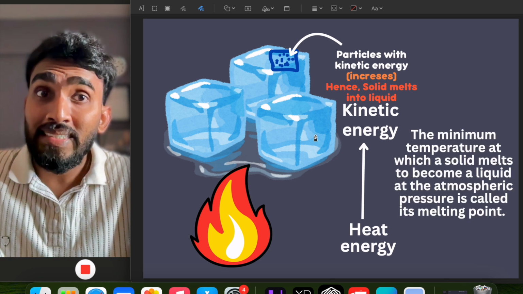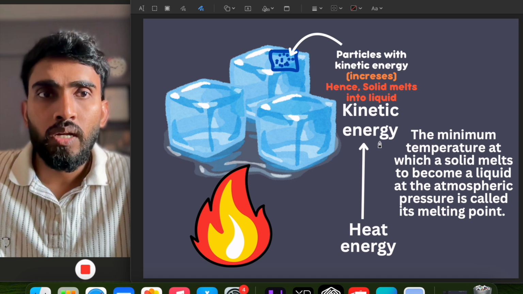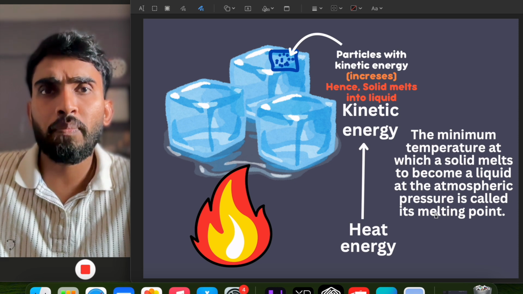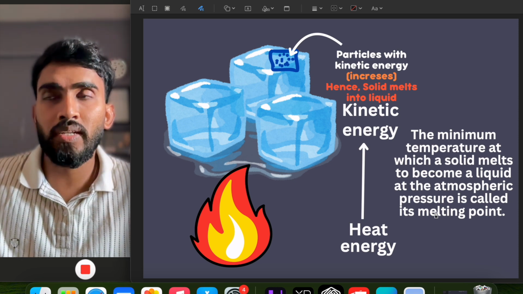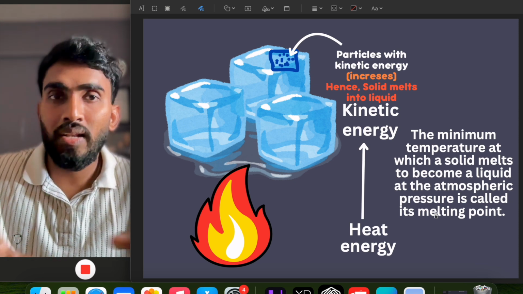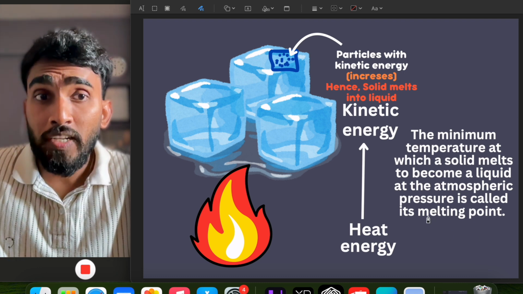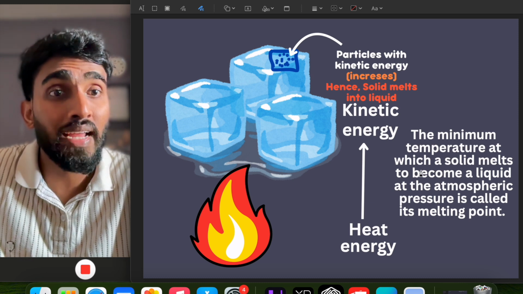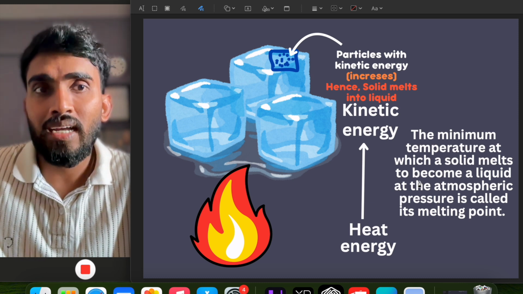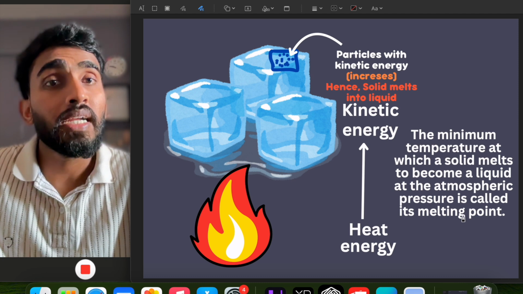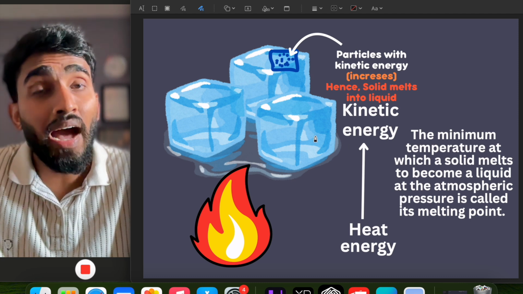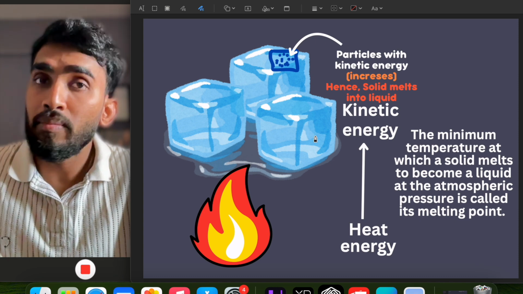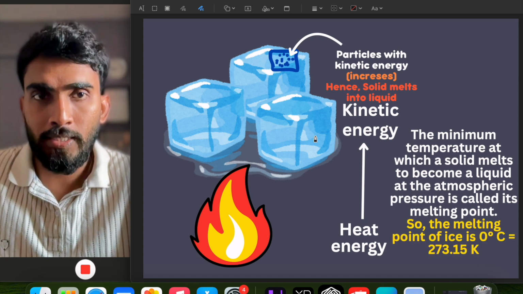This temperature at which a solid melts to become liquid at atmospheric pressure, atmospheric pressure meaning the normal pressure which is generally available everywhere in the air, is called its melting point. So the minimum temperature at which a solid melts at atmospheric pressure is called its melting point. The melting point of ice is 0 degrees Celsius because it started melting at 0 degrees Celsius.